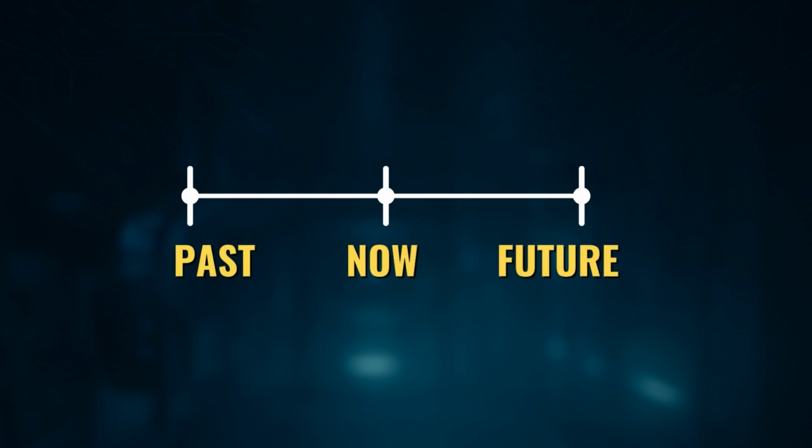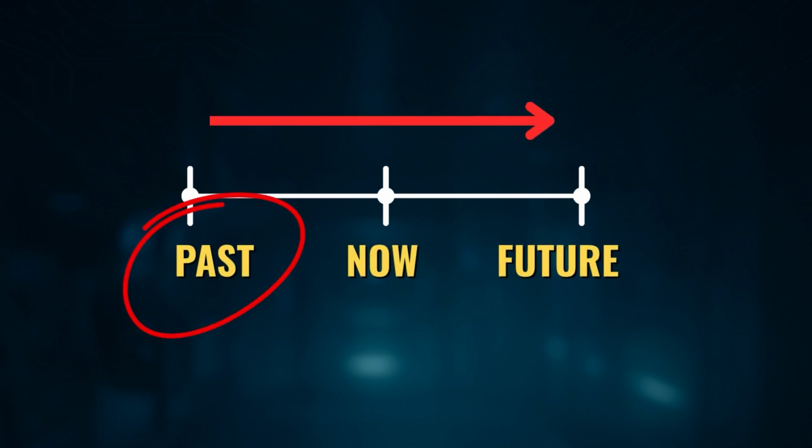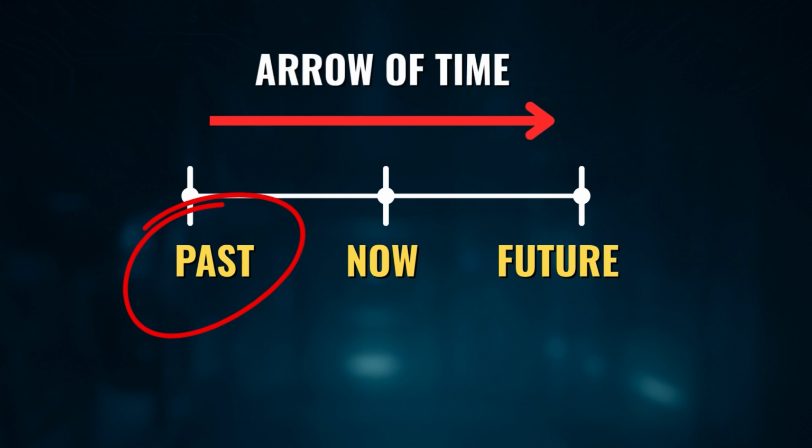Because what did classical physics tell us? The arrow of time only moves in one direction. The past is in the past, it can't be reversed anymore. In other words, time always flows forward. But this experiment completely overturns that rule at the subatomic level.